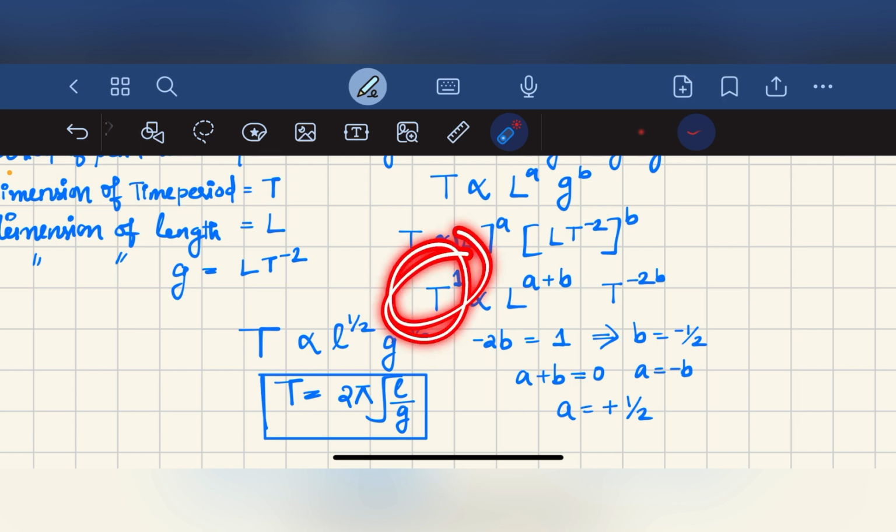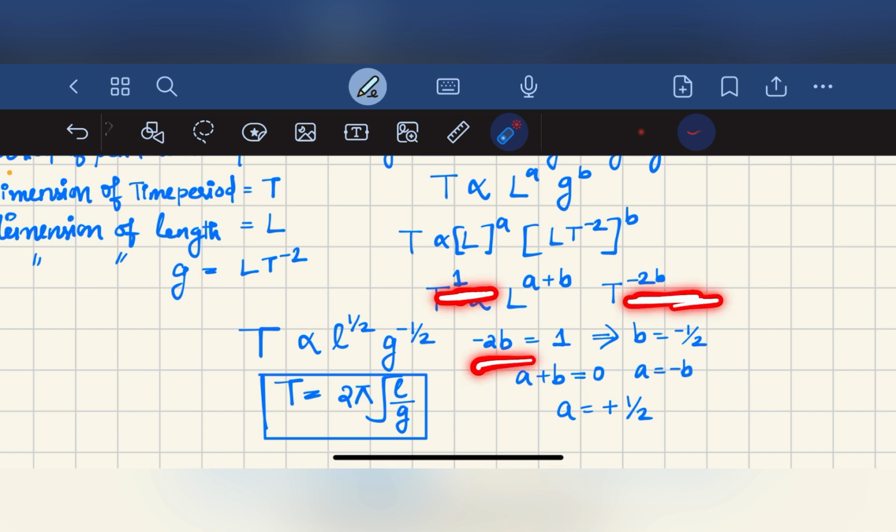In this case, T raised to 1 is equal to T raised to minus 2B. So 1 is equal to minus 2B, that is, minus 2B is equal to 1. B is equal to minus 1 by 2. A plus B is equal to 0, A is equal to minus B. So A will be plus 1 by 2.